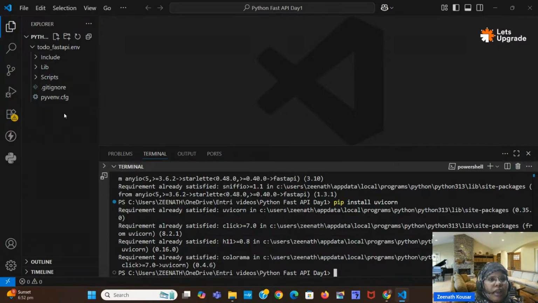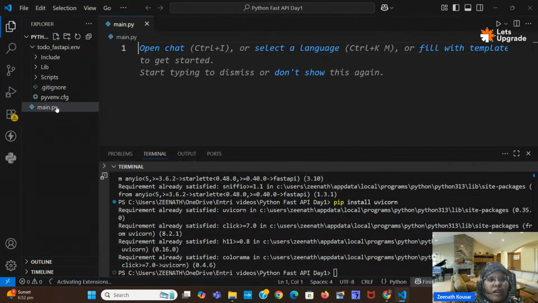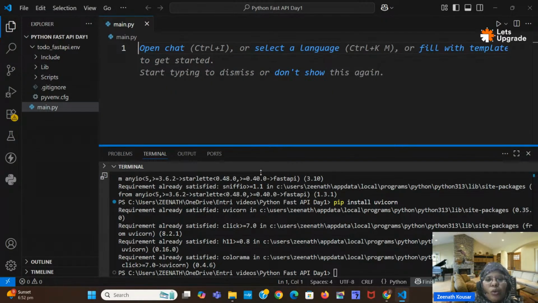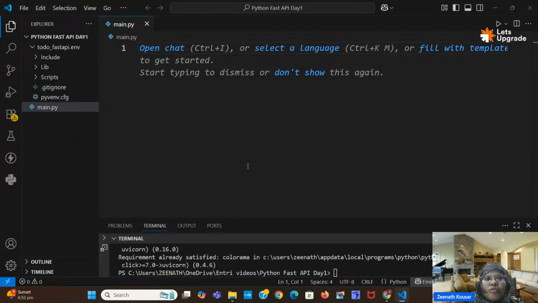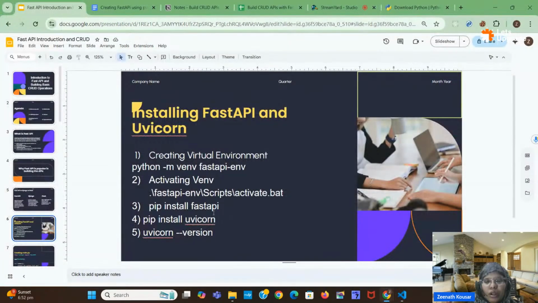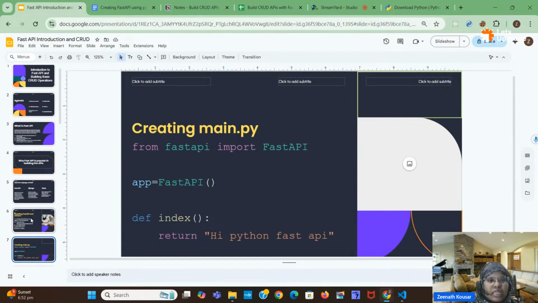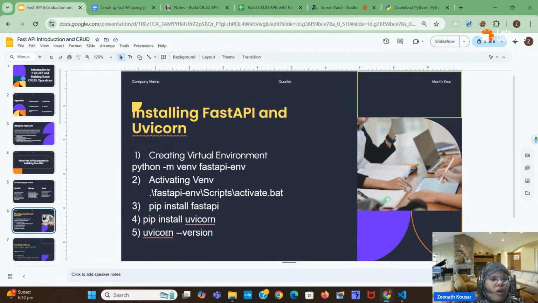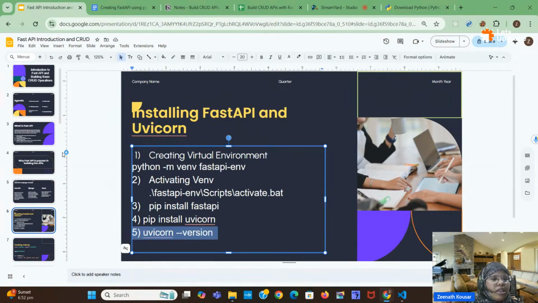Done. Next step, you can create a main.py. Inside main.py we will write the whole code. First, you can check whether Uvicorn has been installed properly or not, with the help of uvicorn --version.